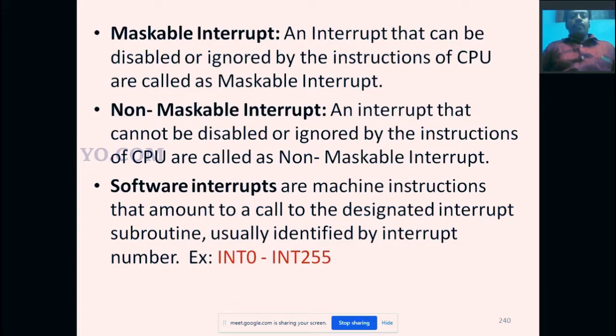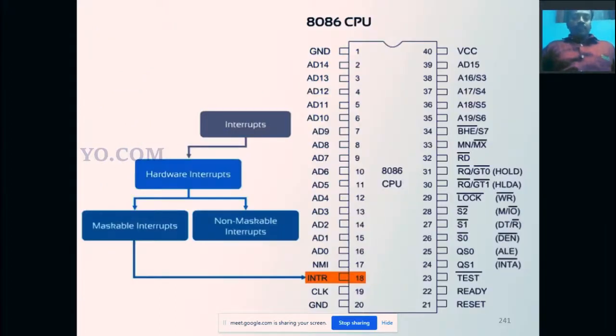Okay, INT 0 to INT 255. So totally we have 256 interrupts. That is a software interrupt. Understand?